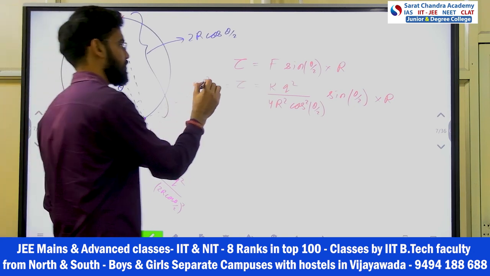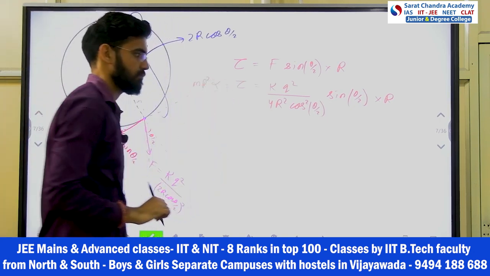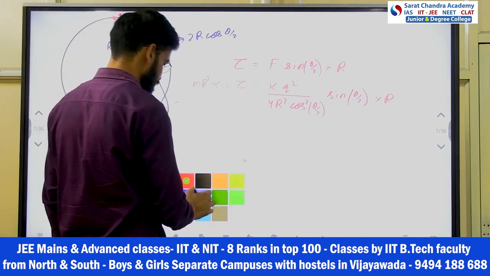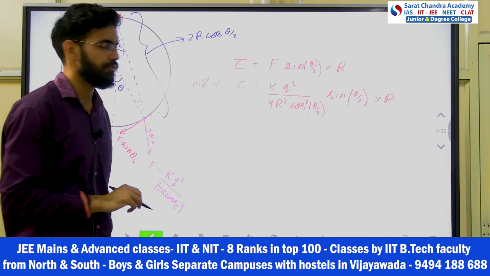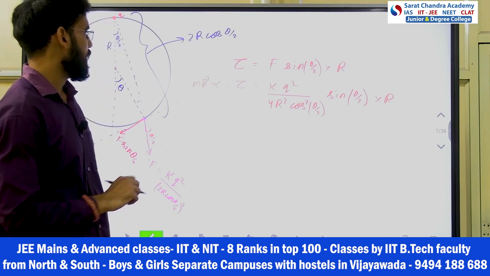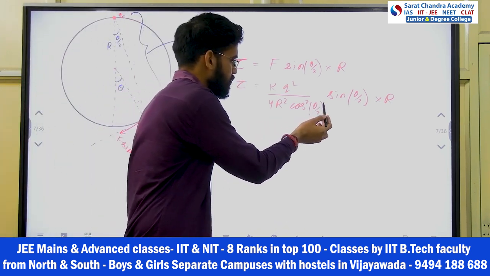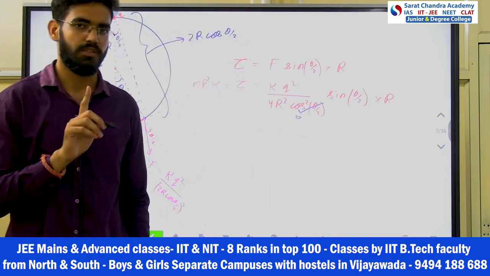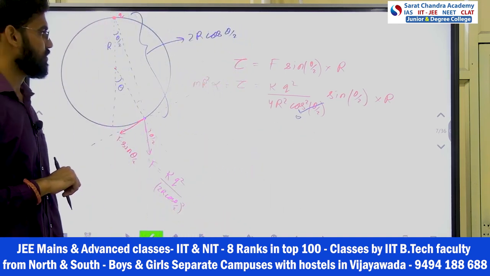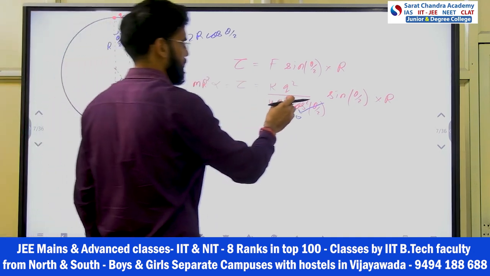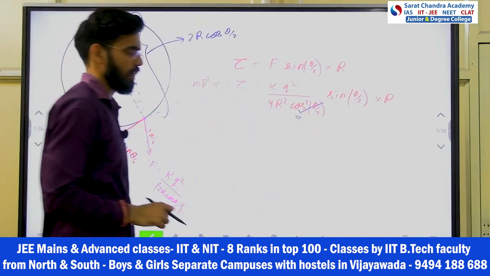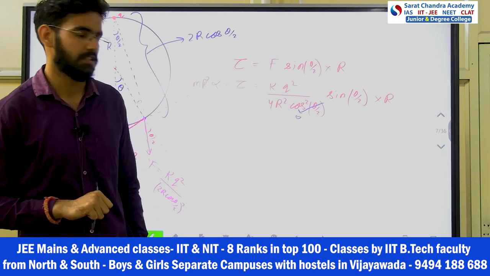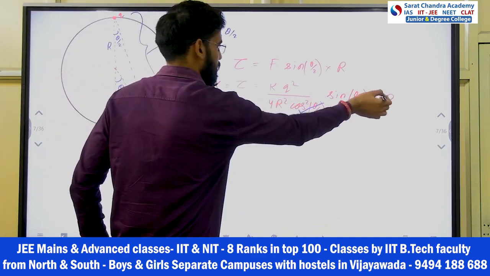This is F force, m r square into I alpha. Understood? Okay. Now see, if angle is very small, I can say here this cos square theta is 1. This is theta by 2 is 1, right? This is already taught to you in the class, okay? And here you will have sine theta by 2 into r, right? So sine theta will be how much? Sine theta will be theta, if theta is very small, right? And 1 r got cancelled out.